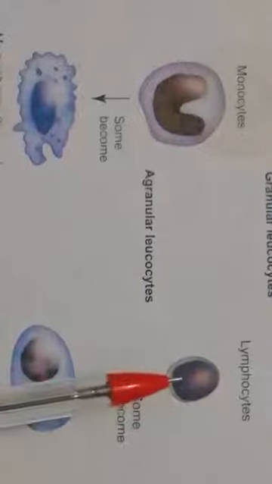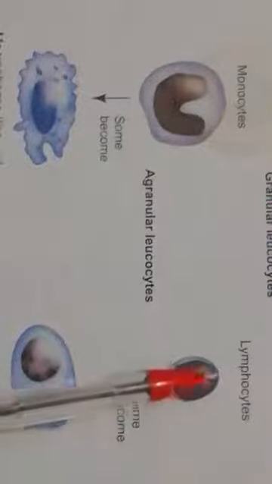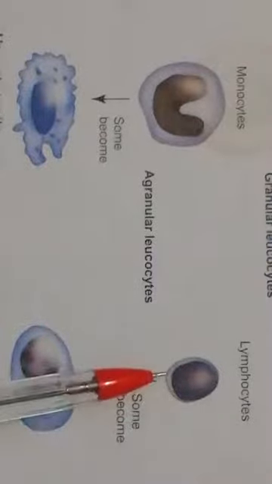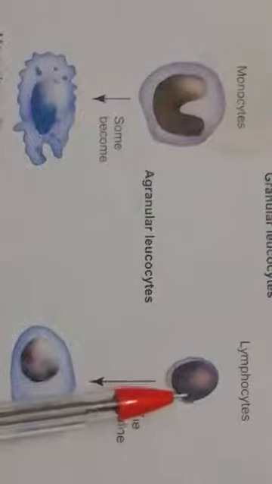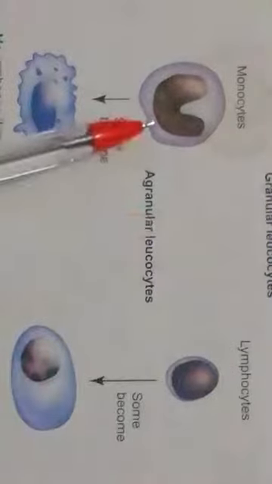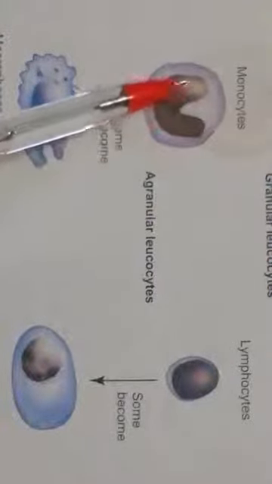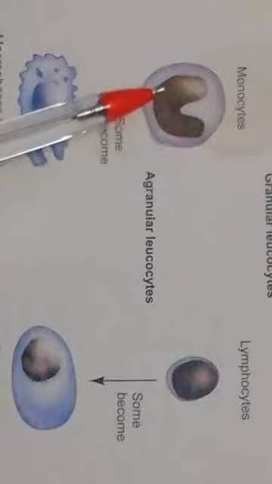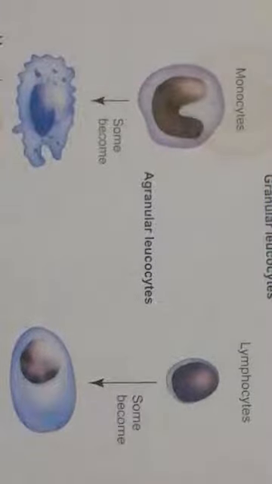So let us look into the structure. So this is a lymphocyte, and lymphocyte consists of the large nucleus, and the cell size is also small, large nucleus and very little cytoplasm. Fine. And this is monocyte, and the cell and the nucleus will be in kidney shape. Have we got? So that's all about these WBC cells, 5 types of WBC cells.